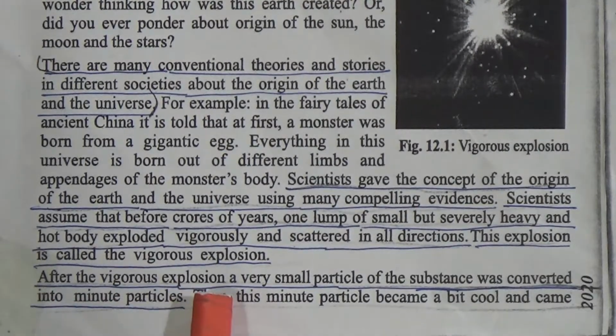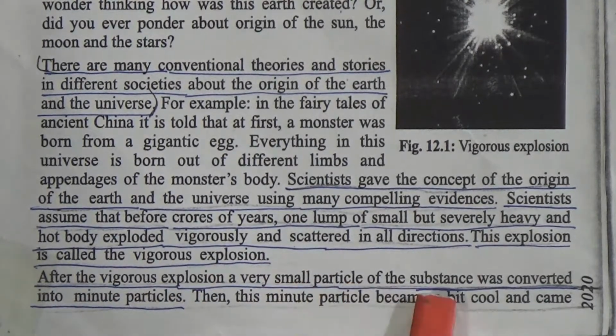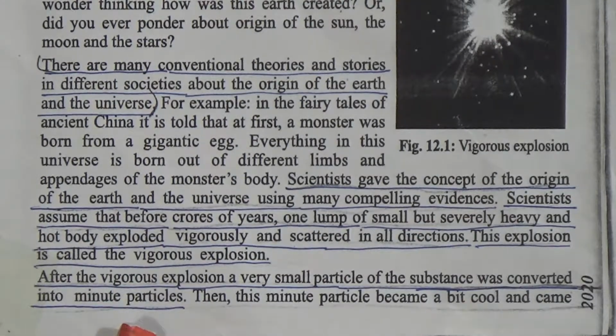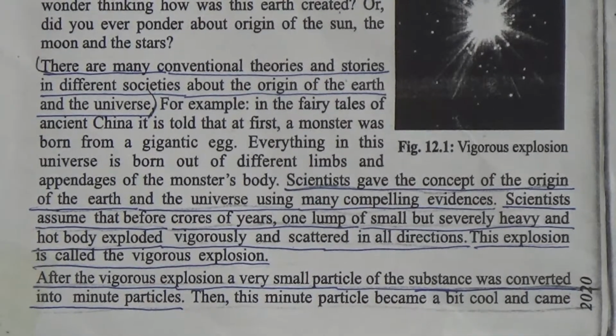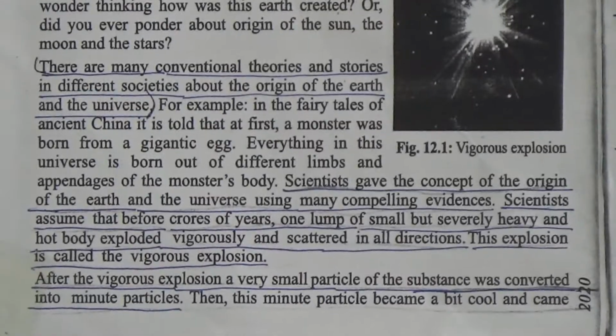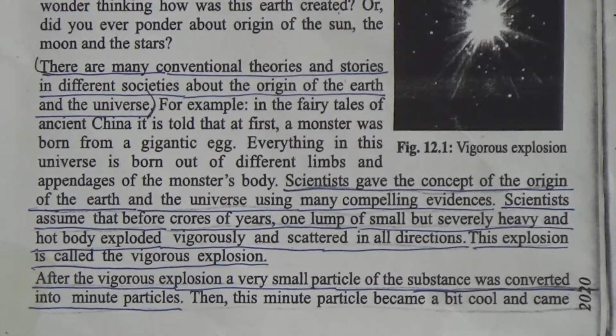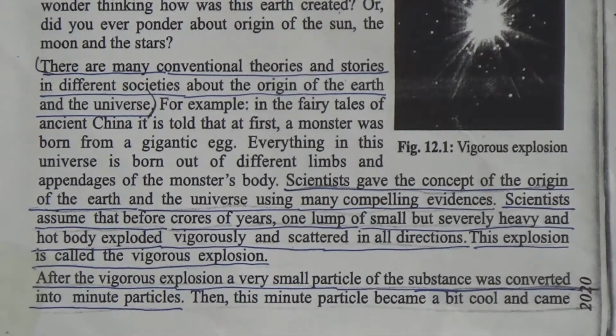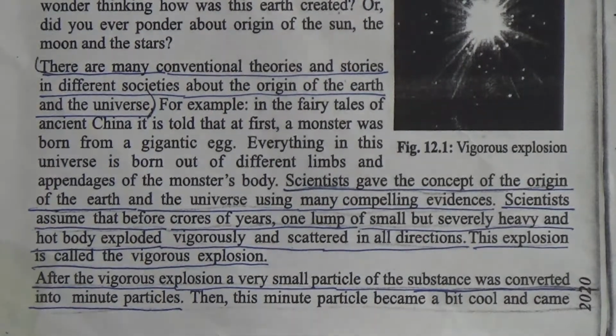After the vigorous explosion, all the substances were divided into very tiny minute particles.